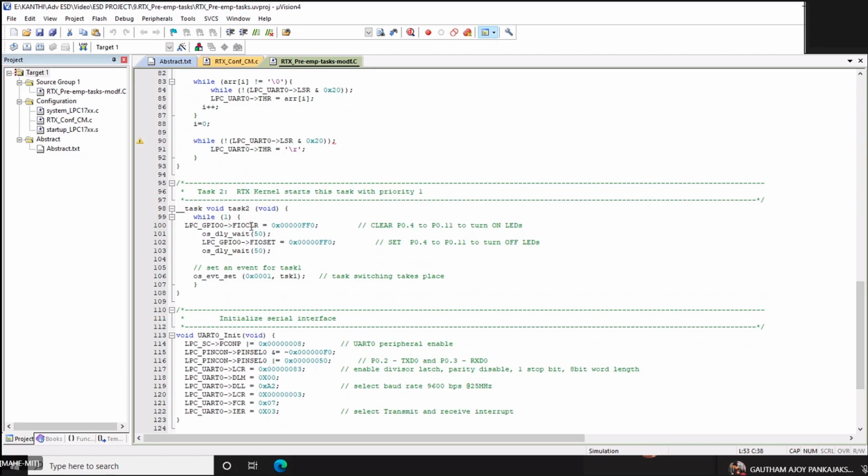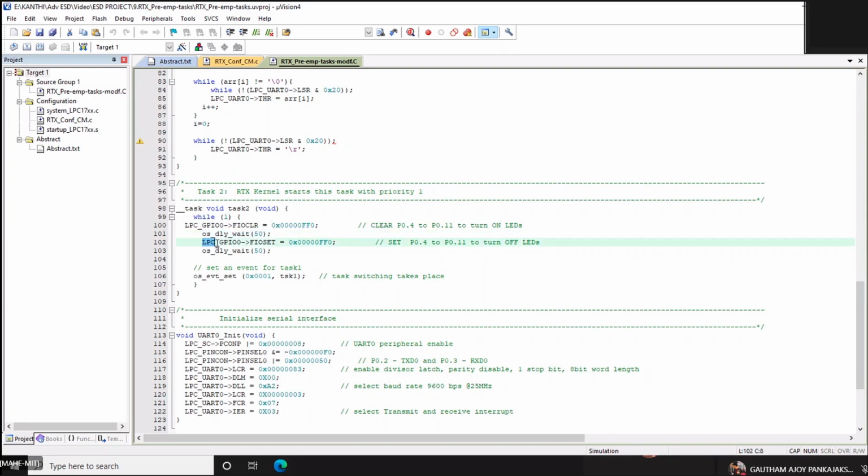Here, I have already set the LED in my main code. Here I am clearing it, meaning I'm turning off the LEDs for a specific duration because it is blinking the LEDs.